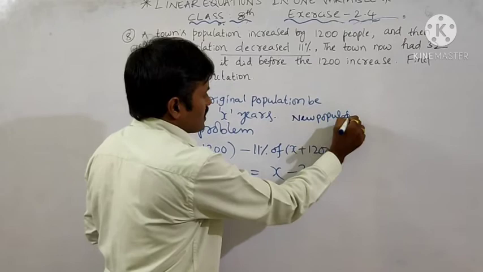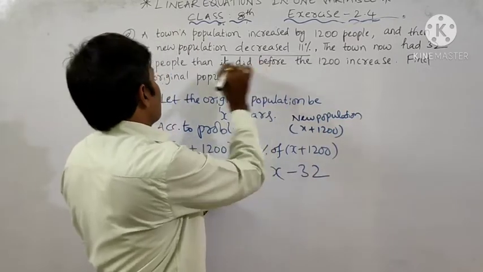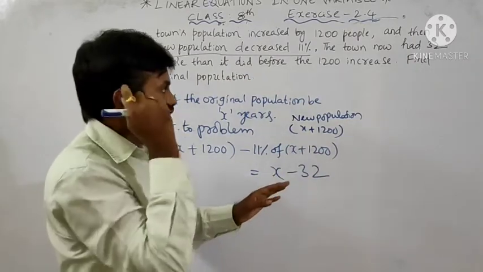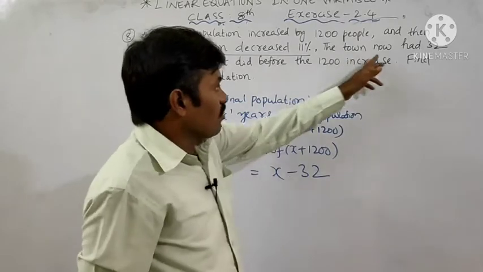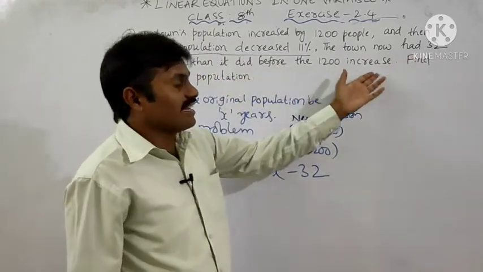Okay, new population is here, how much? x plus 1200. In this new population 11% decreased. Okay, 11% of these people decreased. This is equal to, here the town now had 32 less people than it did before the 1200 increase.